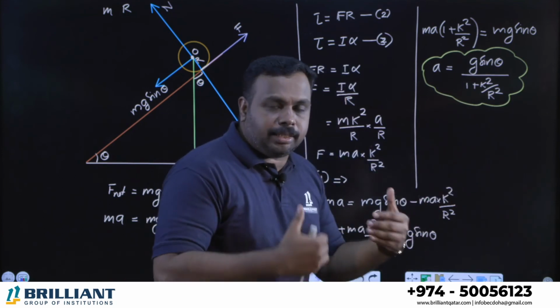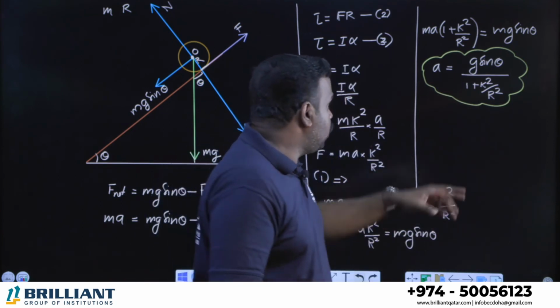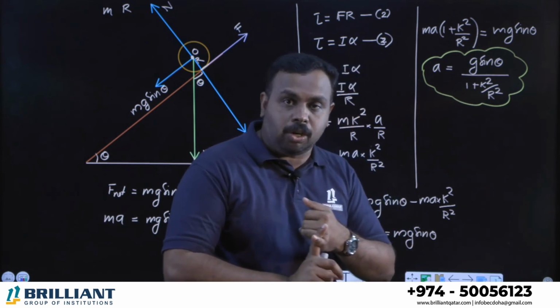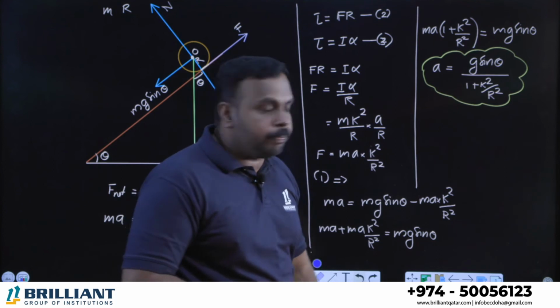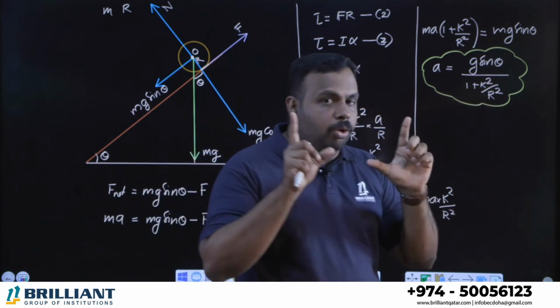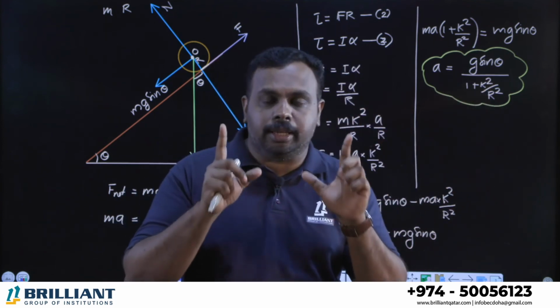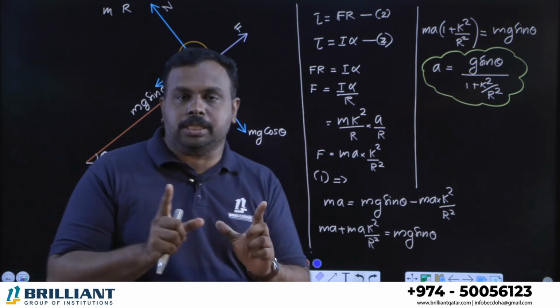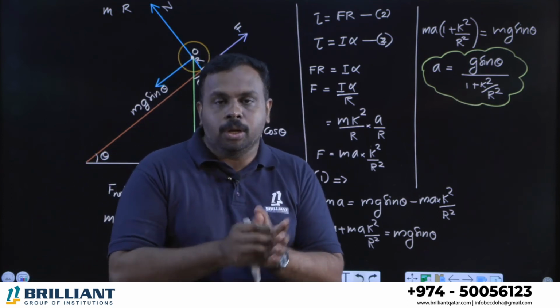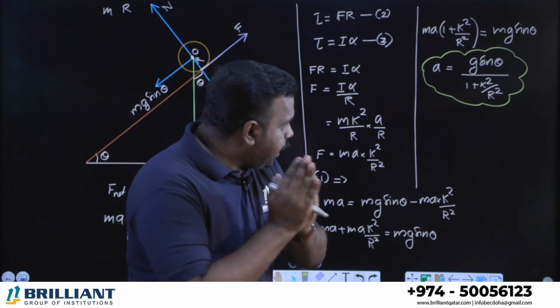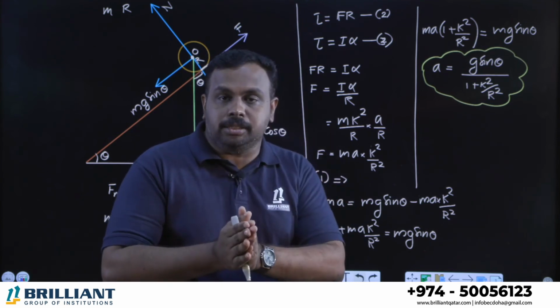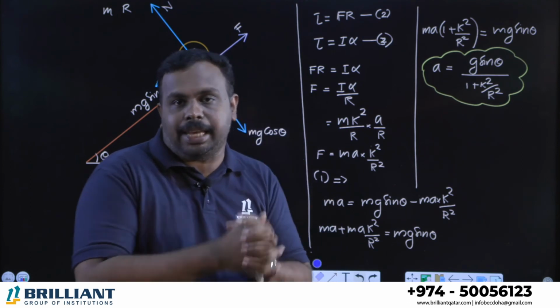Here you can see that acceleration depends on g. It's not in our hand, it's a constant, right? Sin theta: once an inclined plane is set, theta is constant. Then 1 plus k square by r square. What is k? It is the radius of gyration. What is r? The radius. So k square by r square is the factor that determines the acceleration.